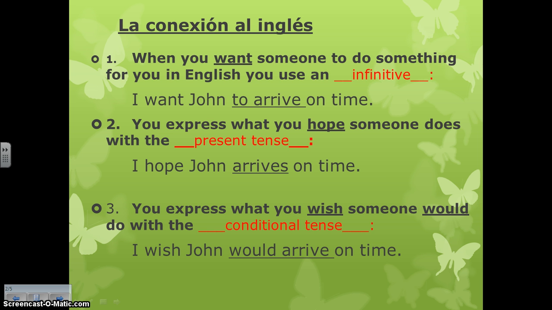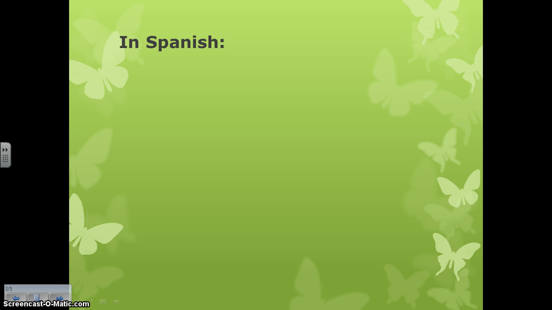All right, so think about those sentences in English. Now, how do we express those things in Spanish? We're going to take those same three sentences and translate them into Spanish. Make sure you're following along on your notes. This should be number 1: quiero que John llegue.